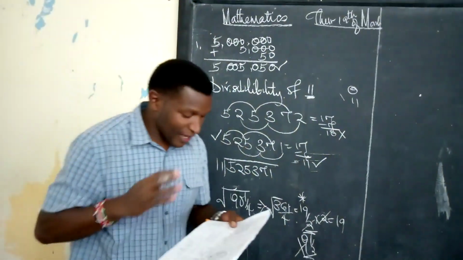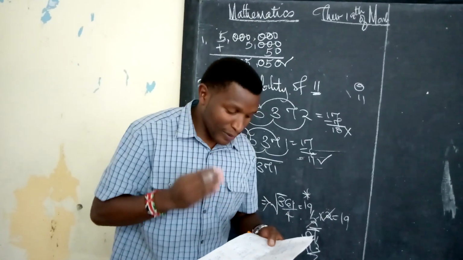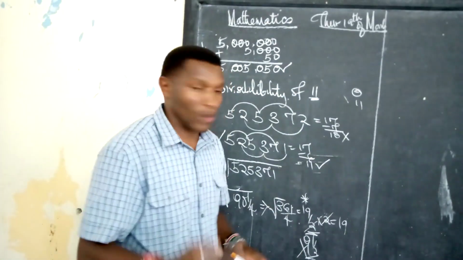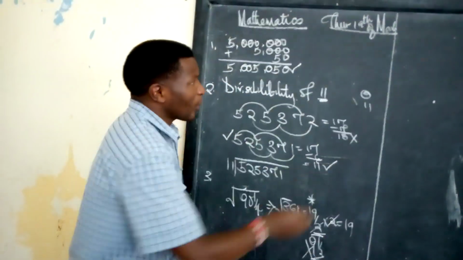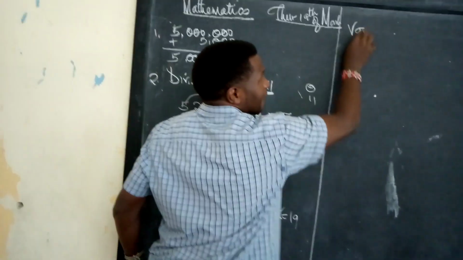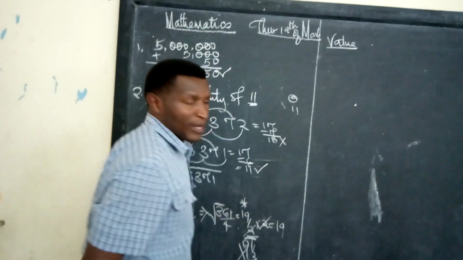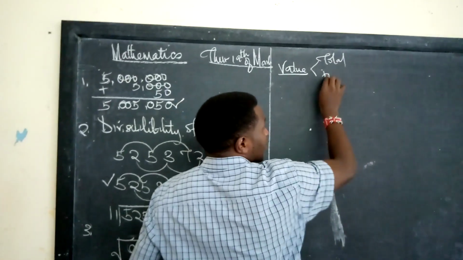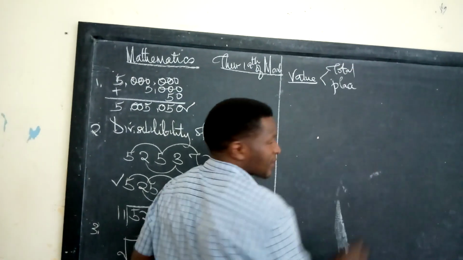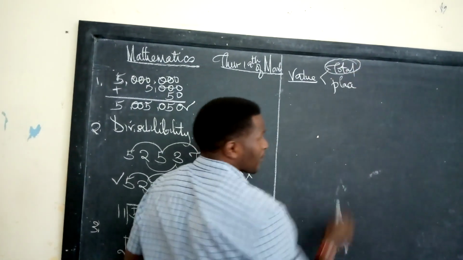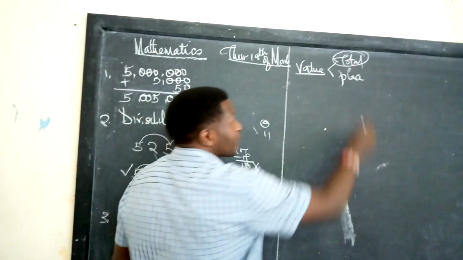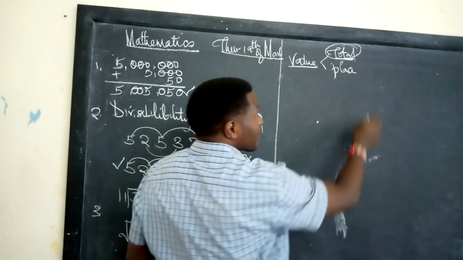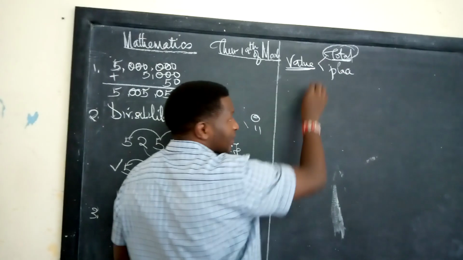Number 4, it's asking a very simple question. Which of the following digits has the greatest value? I told you and I repeat this. Whenever you hear the word value, in maths we have 2 things. We have either the total value or what we call the place value. At your level, mostly we ask about the total value. Whenever you've been asked the total value, the examiner must not mention the word total. He can just say the word value.